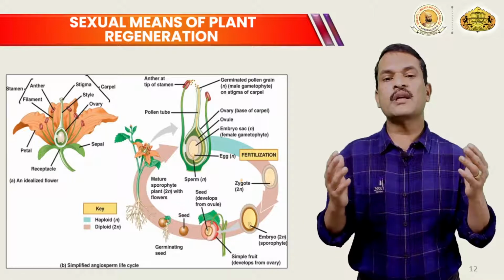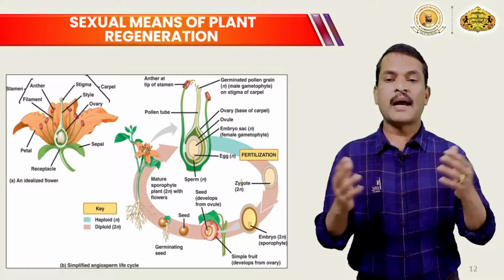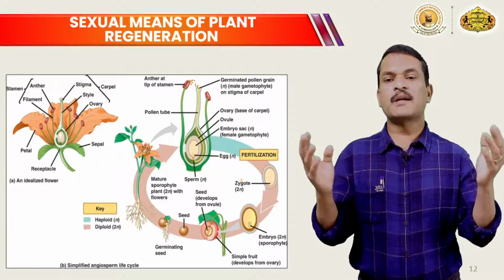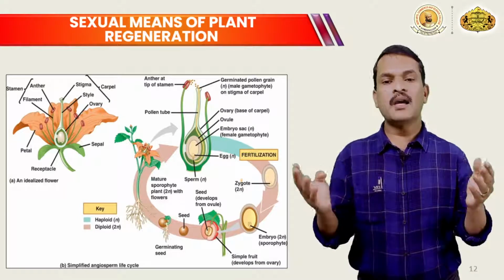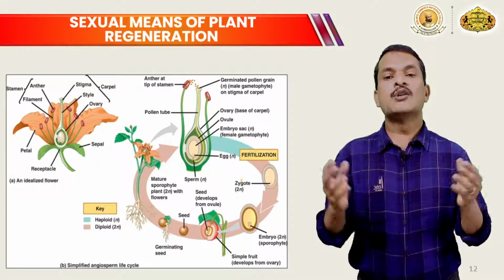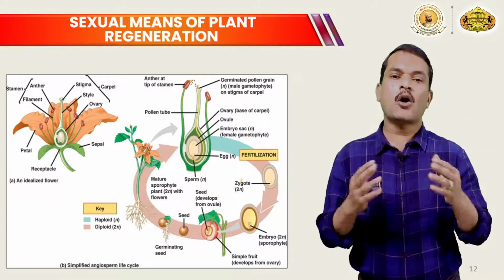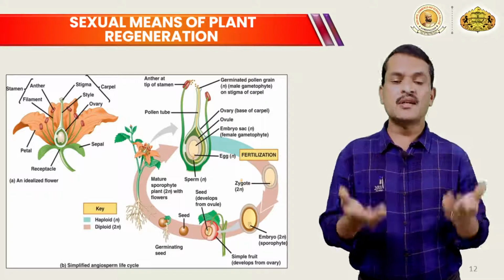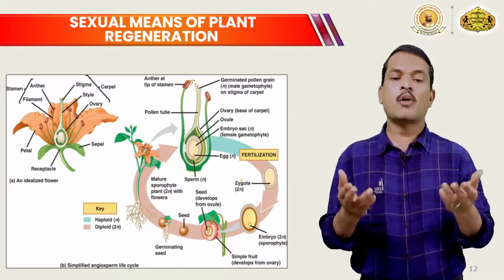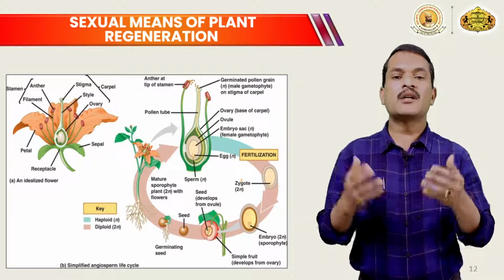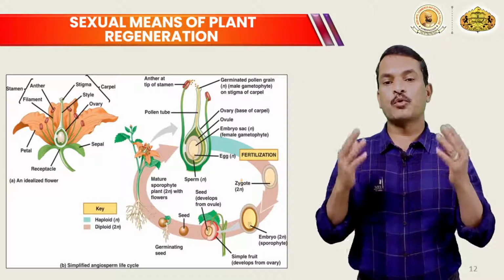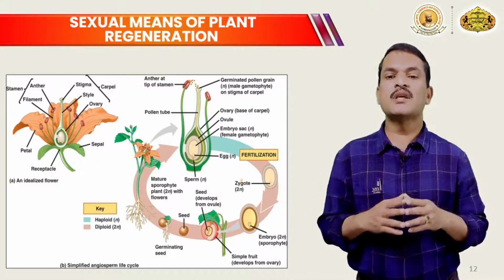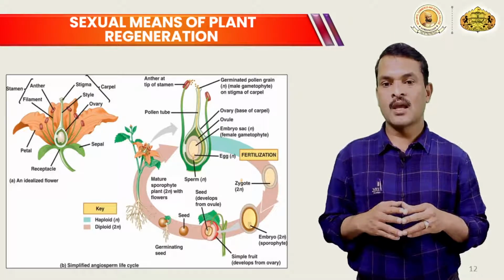So we get the new plant by this means, because two different sexes, male and female, are involved. The fusion of the male and female gametes results in the formation of the zygote and ultimately the seed, which is going to produce the new plant. Because of that, it is known as a sexual means of plant regeneration.